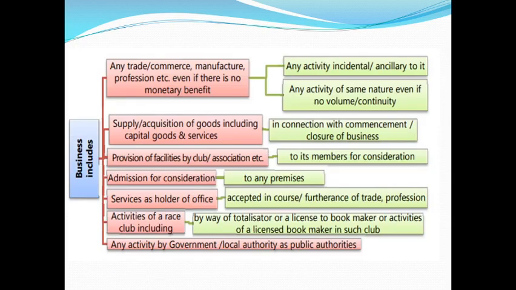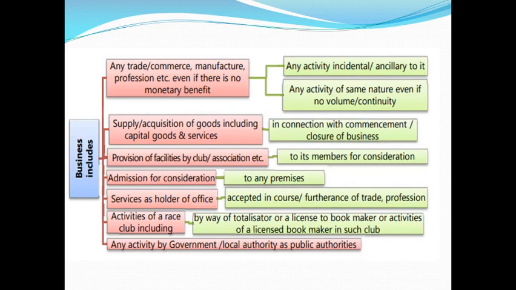Next is the course and furtherance of business. First, any trade, commerce, manufacture, profession or vocation, even if there is no monetary benefit, and whatever activity is incidental or ancillary to the stated business transactions. It does not matter what the volume or continuity of the business is. Next is the supply or acquisition of goods, including capital goods, and services, whether at the time of commencement of business or at the time of closure or disposal of the business.